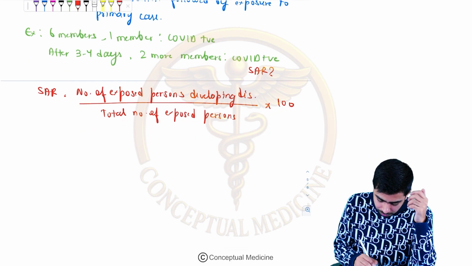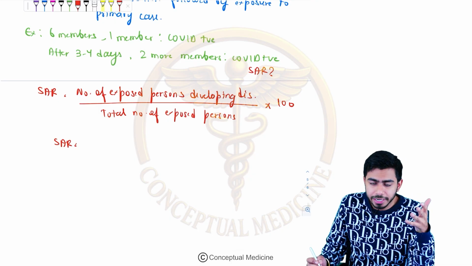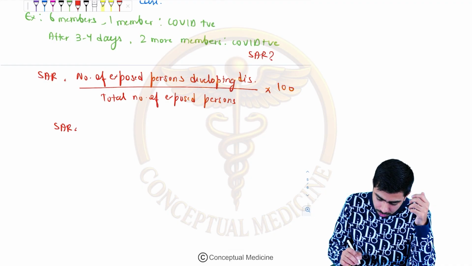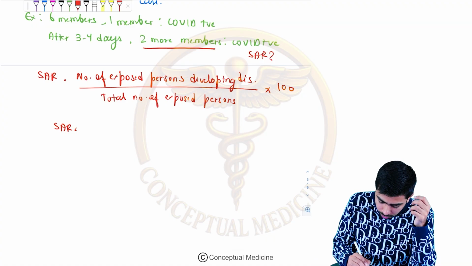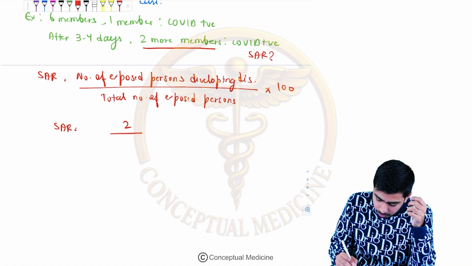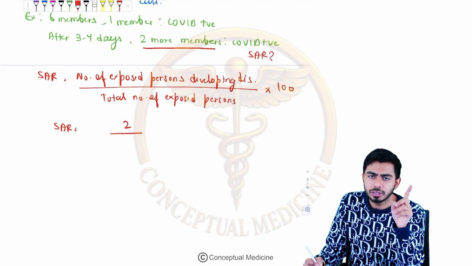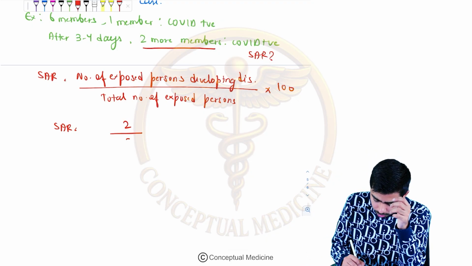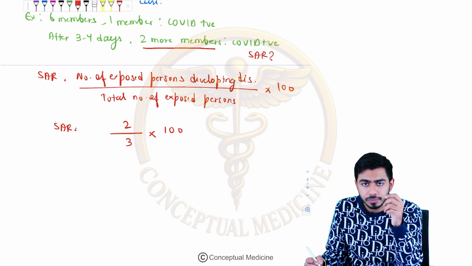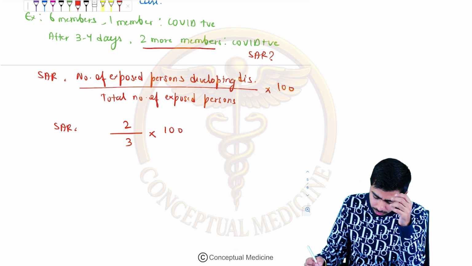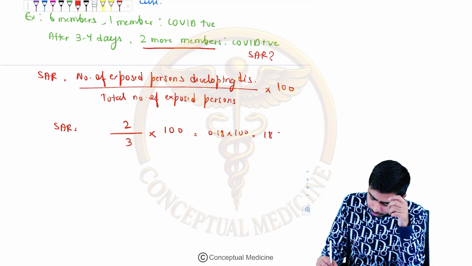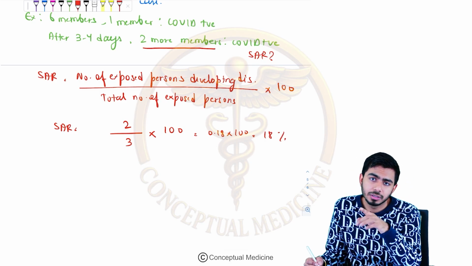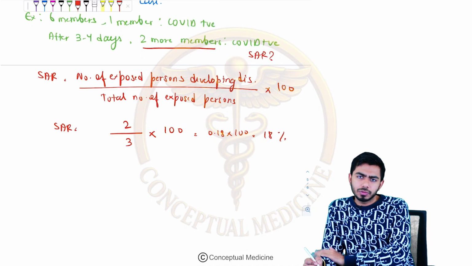So here if I apply this formula, the number of exposed persons developing disease, how many are these? These are 2 more members, right? So here I would write 2. Total number of exposed persons: one was the primary case and the others the secondary cases, so that became 2 plus 1, which is 3, multiplied by 100. So 2 divided by 3, approximately 0.18 into 100. So it became 18%. Always expressed as a percent. So attack rate and secondary attack rate, both of them are expressed as percentages.